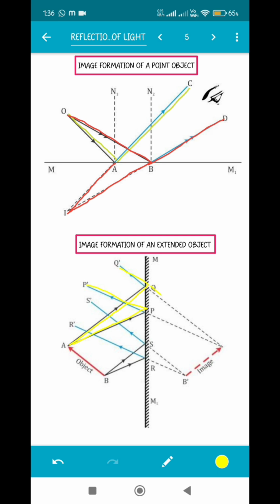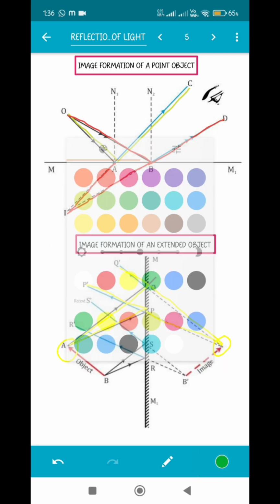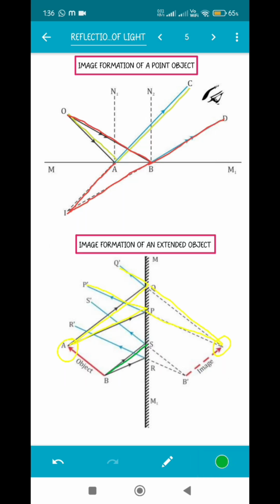Now when these 2 rays are produced backwards, that is into the mirror, the point where they intersect forms the point A of the object. As you can see, this point has been reflected here. The same thing happens in point B. From point B, a ray has gone to the mirror and it has gotten reflected, and from point B, 1 more ray has been reflected, and when we produce them backwards, we get the image of point B. So this is how images are formed.